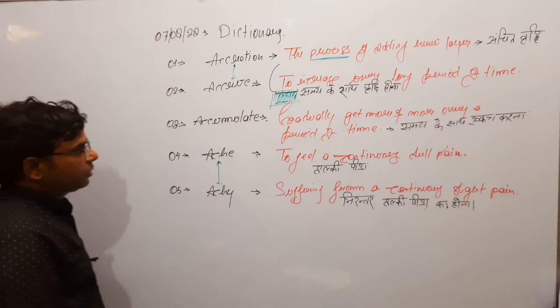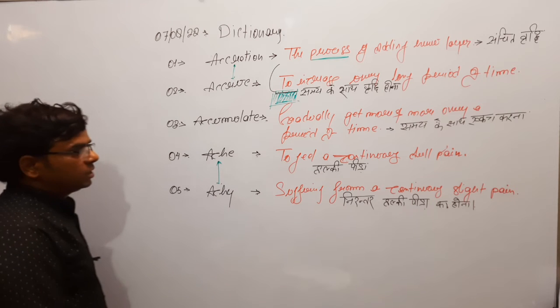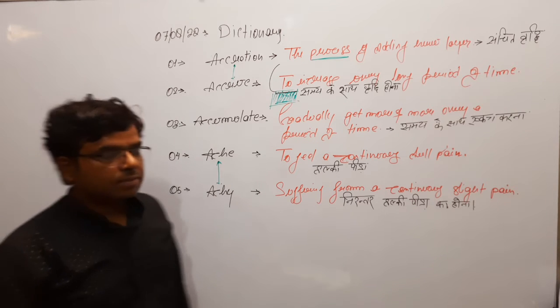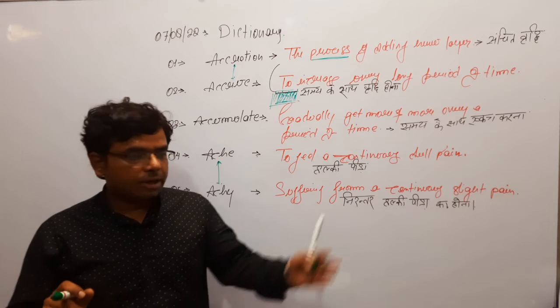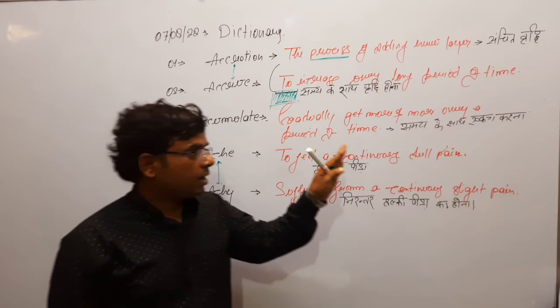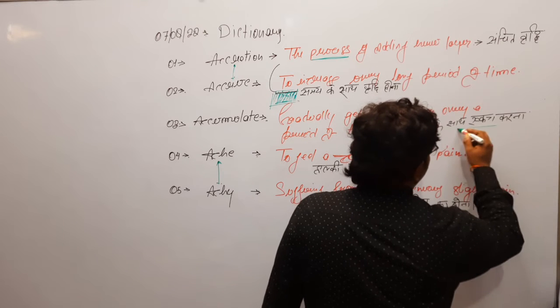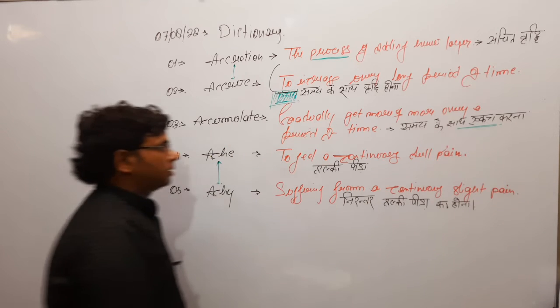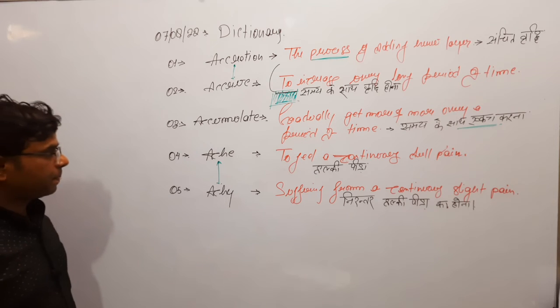Third word is accumulate: gradually get more and more over a period of time. When you get something of the same character over a period of time and you say I am getting more and more, then it is known as accumulate. But it is in a stagnant position, ekatra karna, gradually get more and more over a period of time.